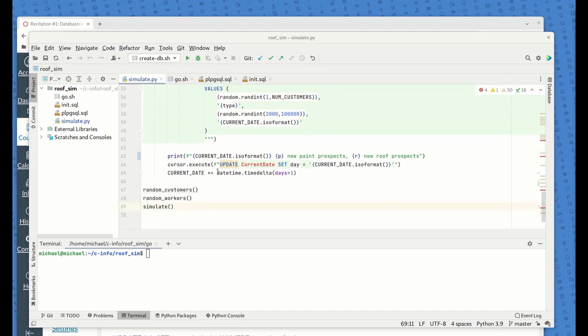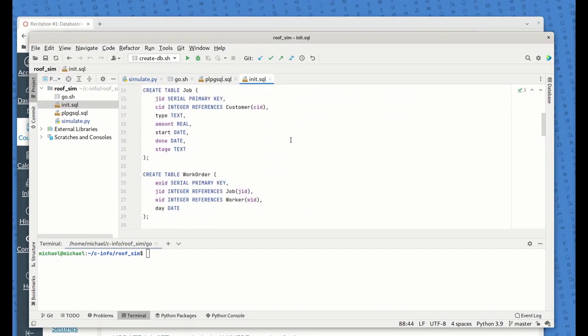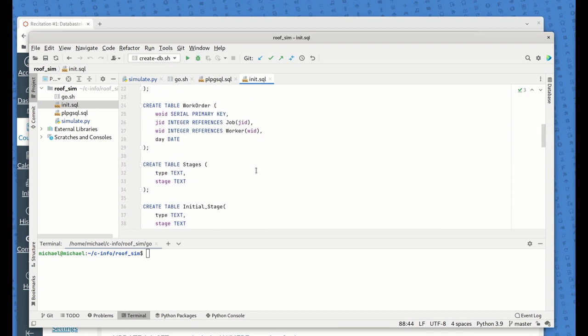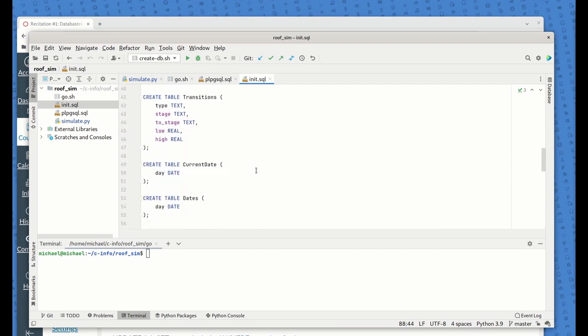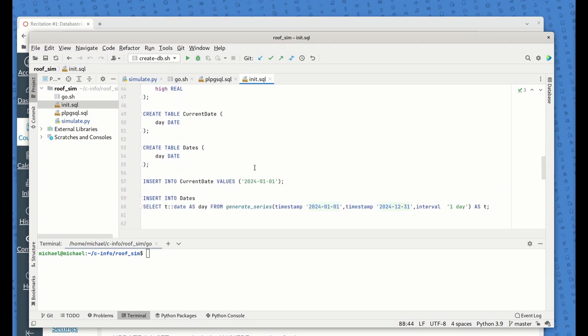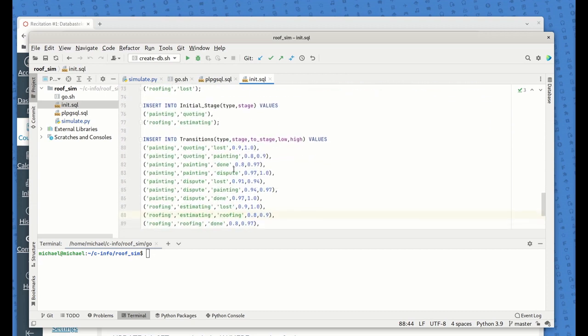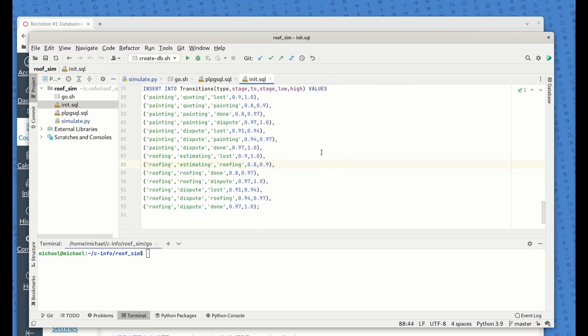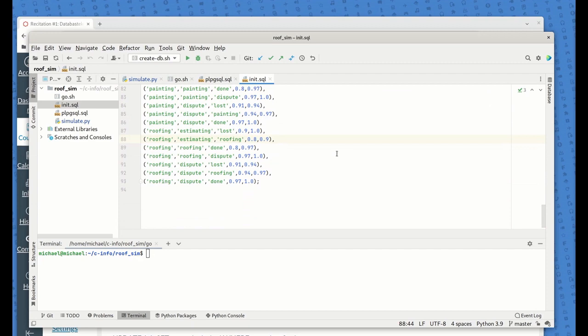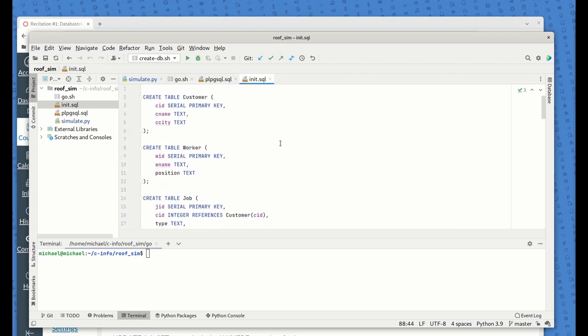So let's look at the active components here. But maybe before that, we'll look at the initial database. Here's the initial database that just gets built: customers, workers, jobs. This is essentially the set of basic tables that were already in that ERD from before. This, of course, is what encodes the transitions of the Markov network. And so this should be fairly straightforward here.